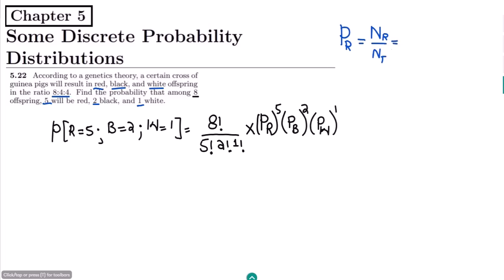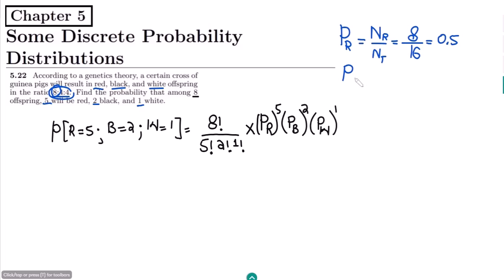From this ratio we can see that the total is 8 plus 4 plus 4, which is 16, while the ratio of the red guinea pigs is 8. So this is clearly 0.5.